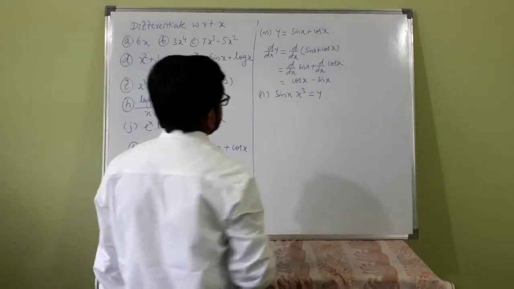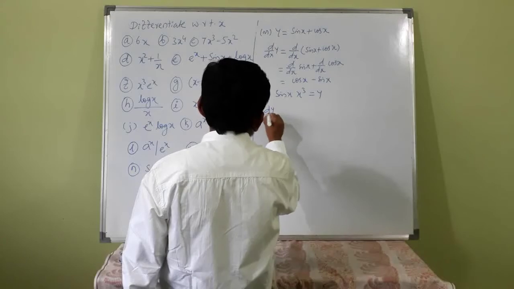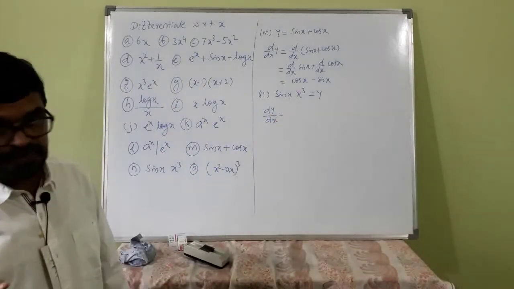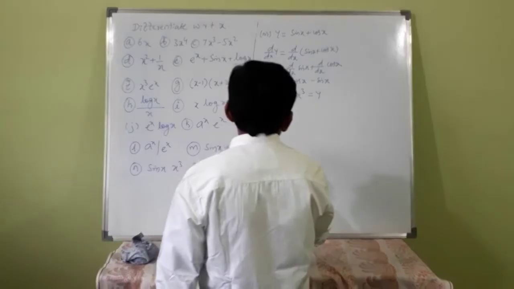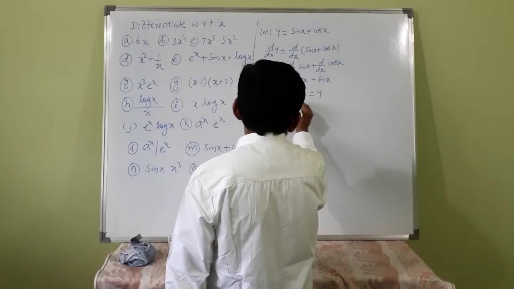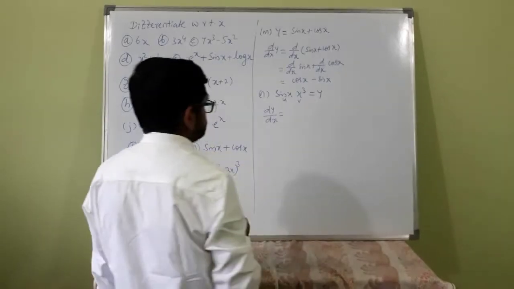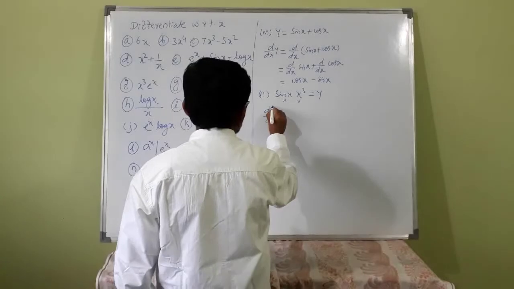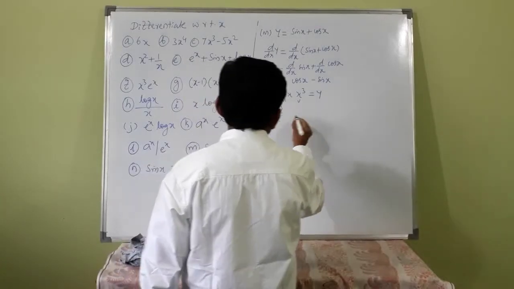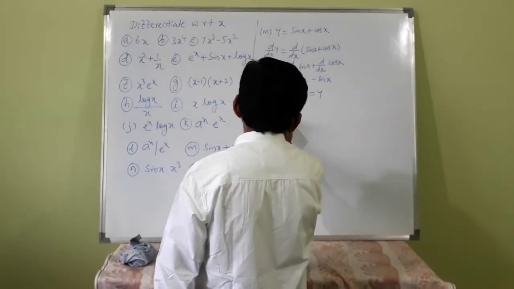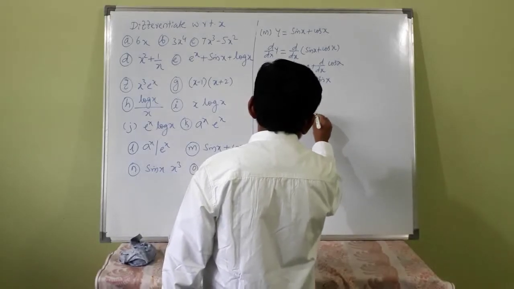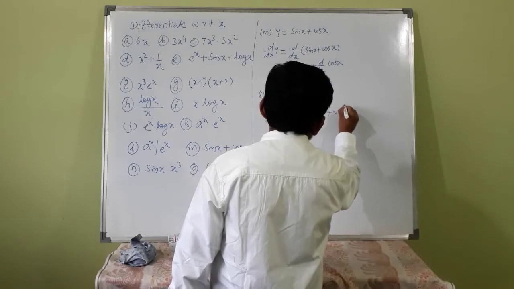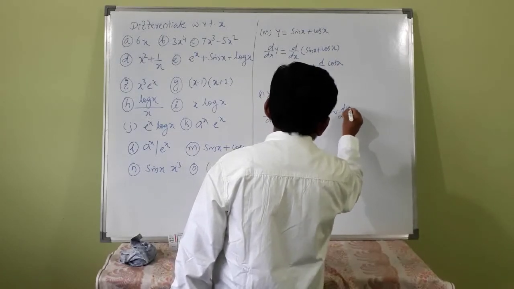This is in u into v form. dy by dx of sin x into x cube, u into v. First function, this is u, this is v. d by dx of uv, if you want I will write here, is equal to first function into d by dx of second function plus second function into d by dx of first function.